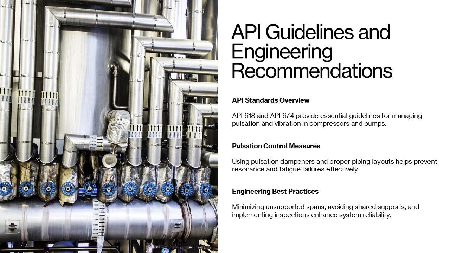Additionally, good engineering practices include minimizing unsupported spans, avoiding shared supports between vibrating equipment and critical piping, and implementing robust inspection programs. Adhering to these guidelines ensures compliance, enhances reliability, and reduces the likelihood of vibration-induced failures in process plants.